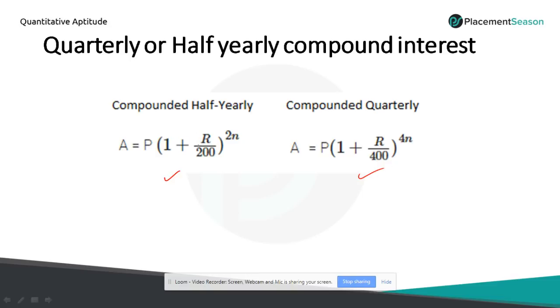So the same formula for compound interest we have studied, 1 plus r by 100 power n. Here, the n will be multiplied by 2 in case of half yearly, and the rate of interest will be divided by 2. So r by 2 will become 200 here, r by 4 will become 400 here. So the n will be 4 periods. So here we will get 6 months and we will get 3 months. So it's better to use the formula to calculate compounded half yearly and compounded quarterly.